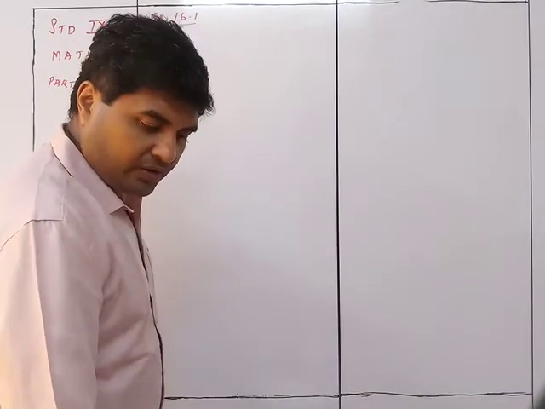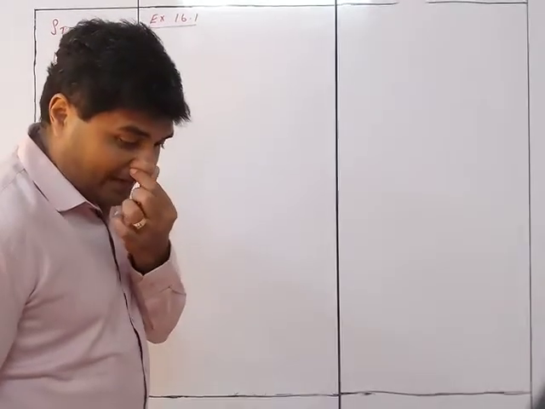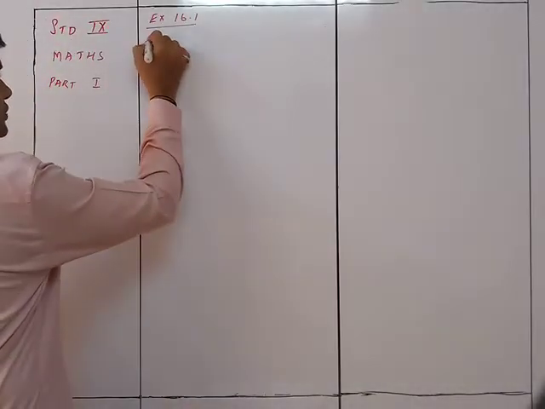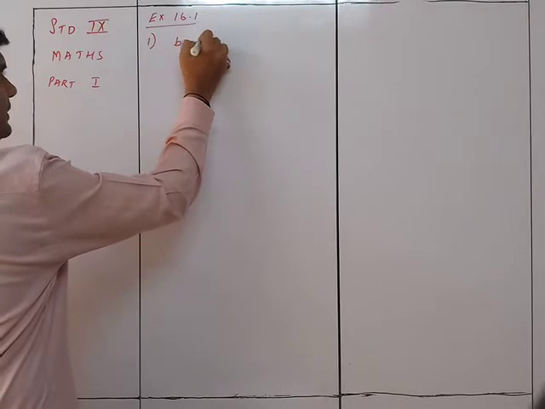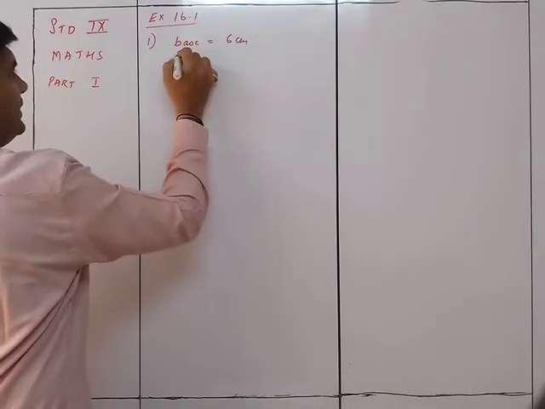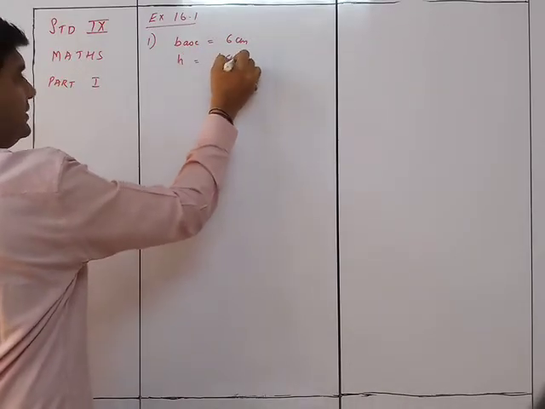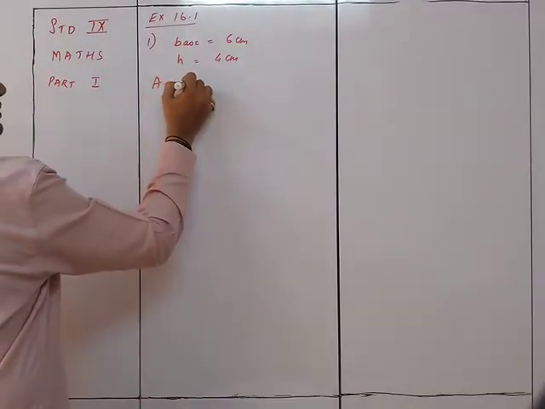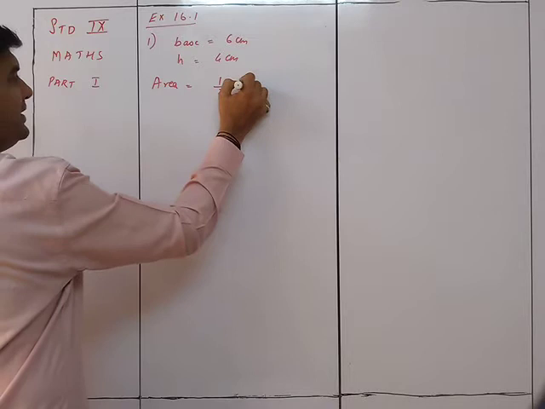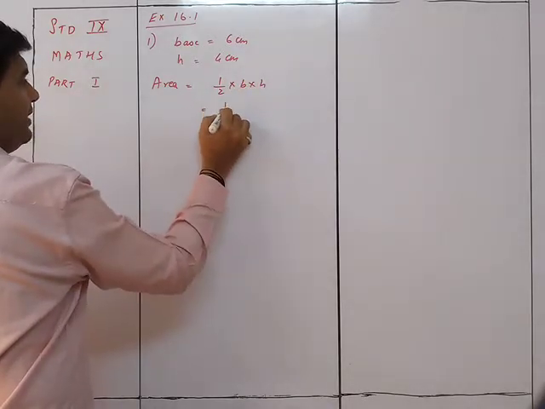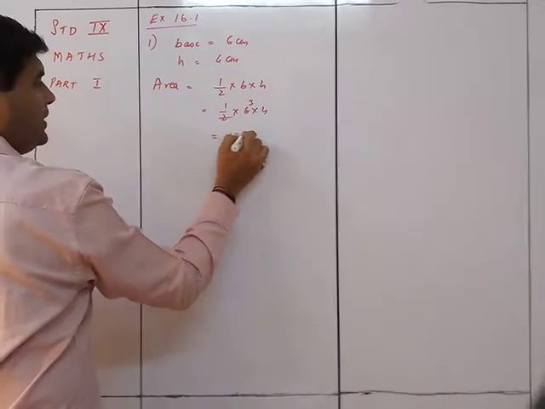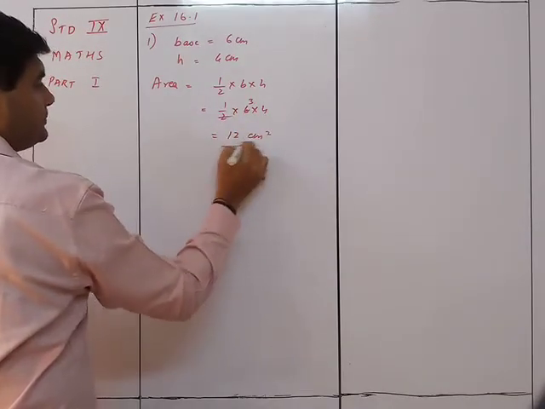First question: find the area of the triangle whose base and corresponding height are given. First one is base equal to 6 centimeters and height equal to 4 centimeters. So the area is half into base into height, which is half into 6 into 4, that gives me 12 centimeter square.